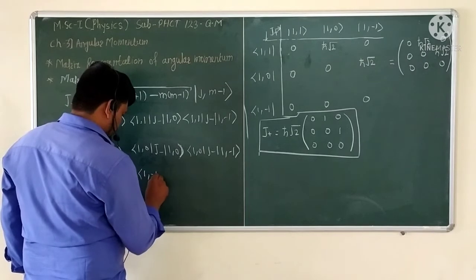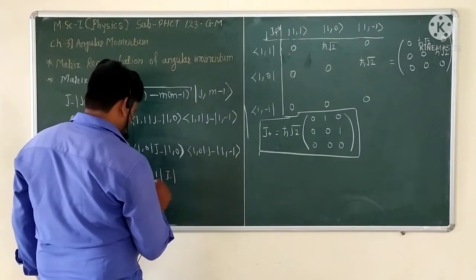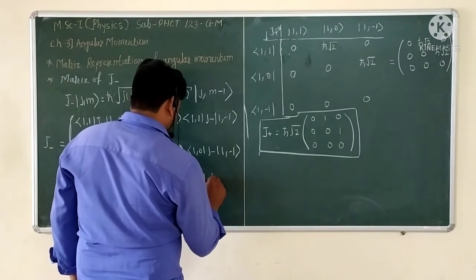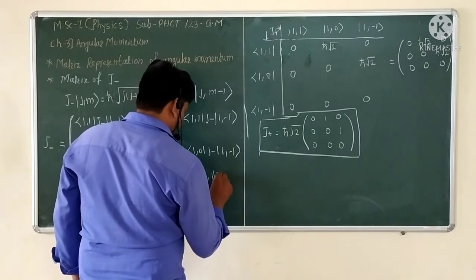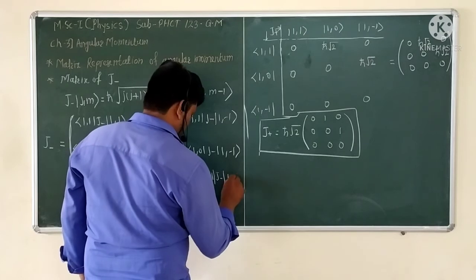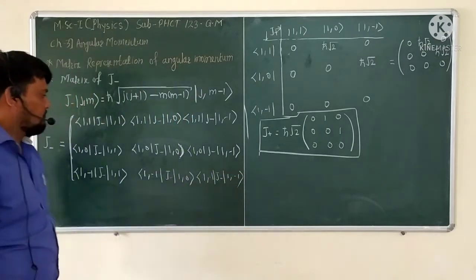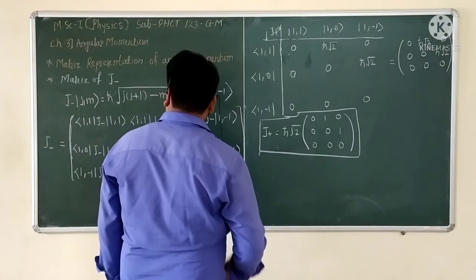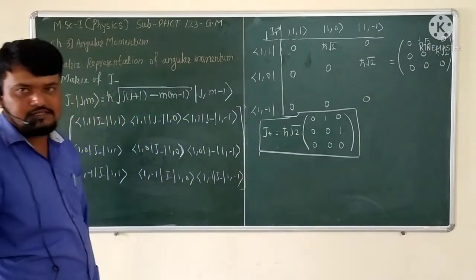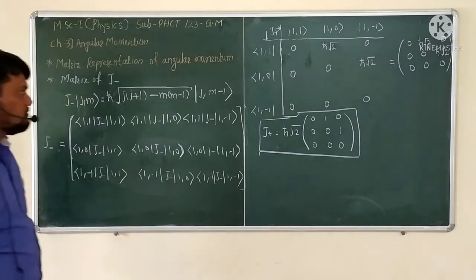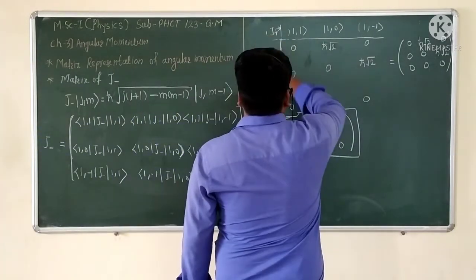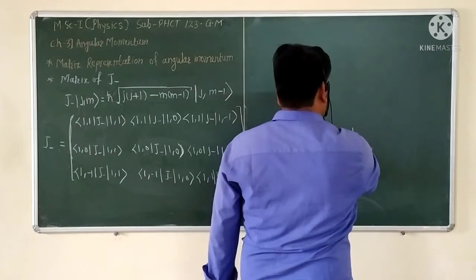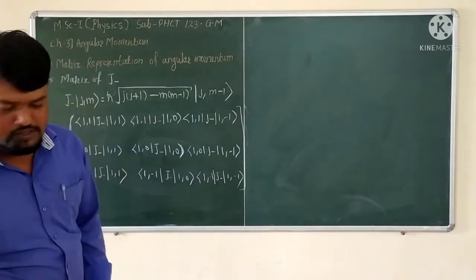So this ⟨1,−1| J₋ operates on |1,0⟩, and this ⟨1,−1| J₋ operates on |1,−1⟩. Okay, and this type of matrix representation, how is it solved, this J₋ matrix? We want to see the method here, how it is calculated.